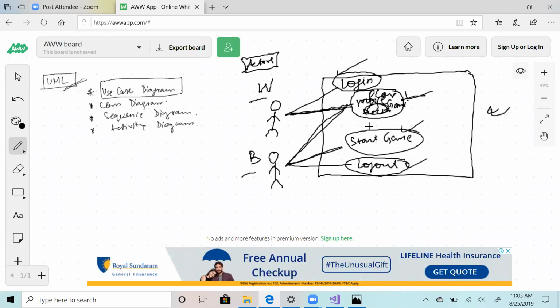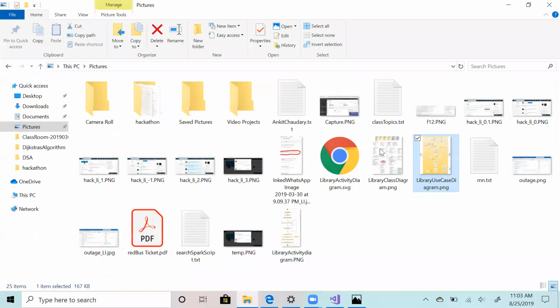This is also authentication. So this is a simple use case diagram, which basically you draw when you get the requirement, right? In this example, all you would have to do is there are two players which are playing a game of chess. They can log in, they can play game, they can start, they can log out. That's it. Class diagram is something that we discussed, but there are some notations that you can use.